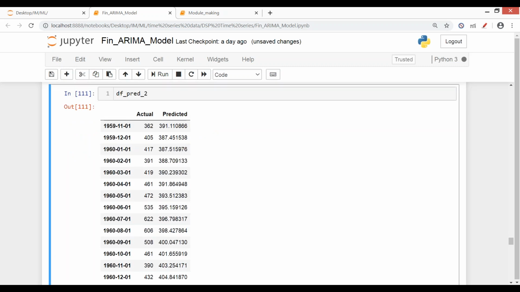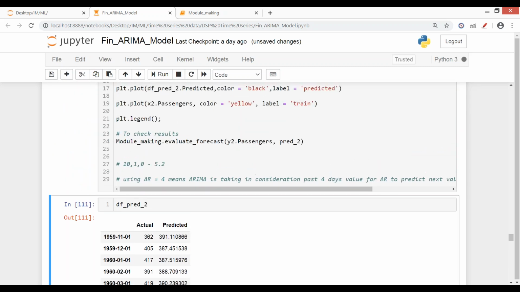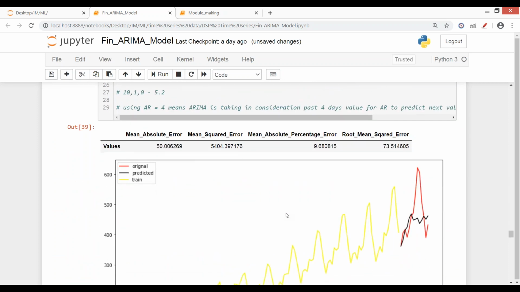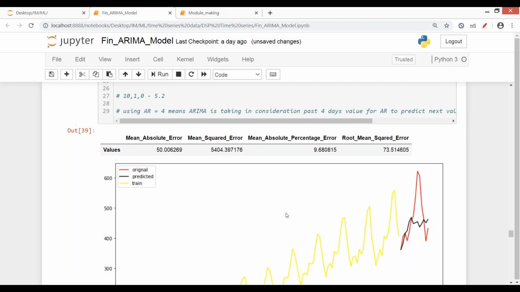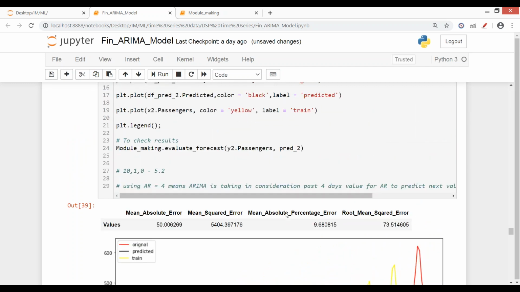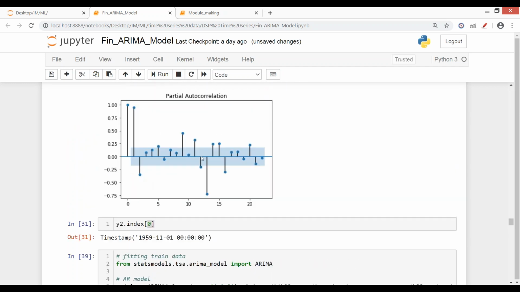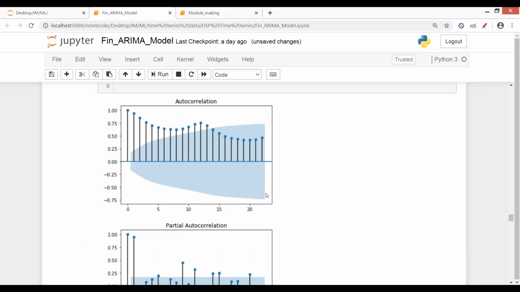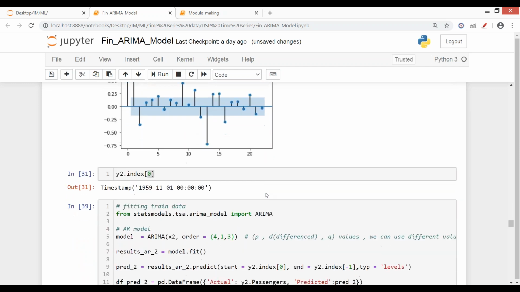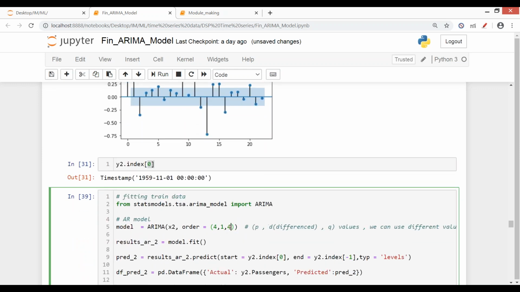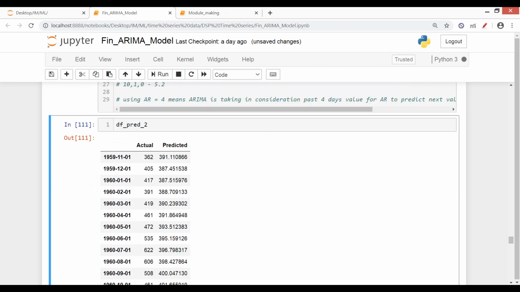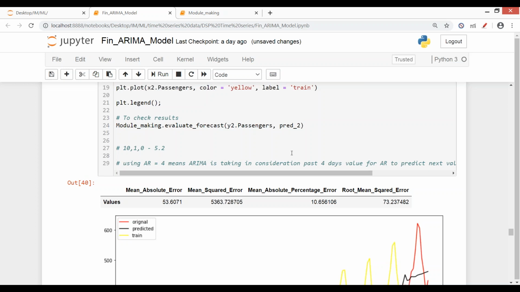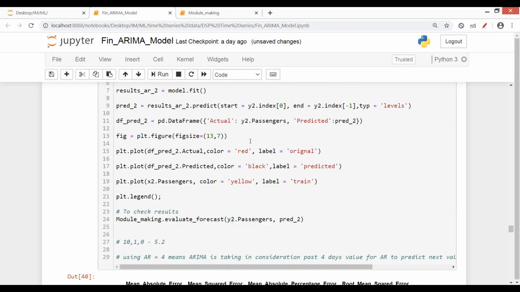So 3. The MAPE is decreased with this combination, that is the AR term is 4 and the MA term is 3. So इसमें हमने 4 तक consider किया, and MA में हमने till 3. So let's increase it. So you got to understand how we have to do the tweaking part, but just by looking into the ACF and PACF plot, the MAPE is increased here again. So इसमें that is the tweaking part.